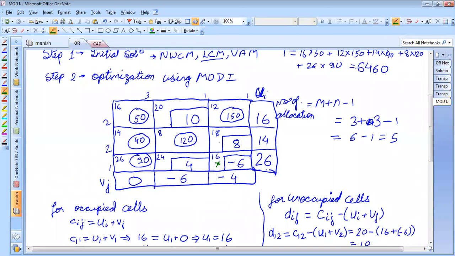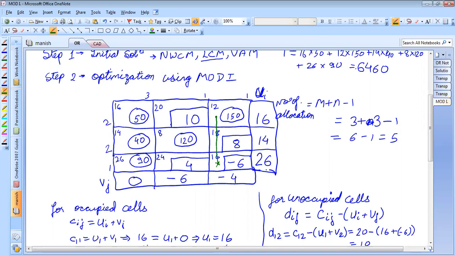So I'll move from here, I'll go top, or I can go towards left. Any direction is okay for me. Okay, so from here I am going towards up. This is my way. You can use the other way also. Wherever there is no allocation, I have to move straight. Where there is an allocation, I can move straight or I can take a turn.